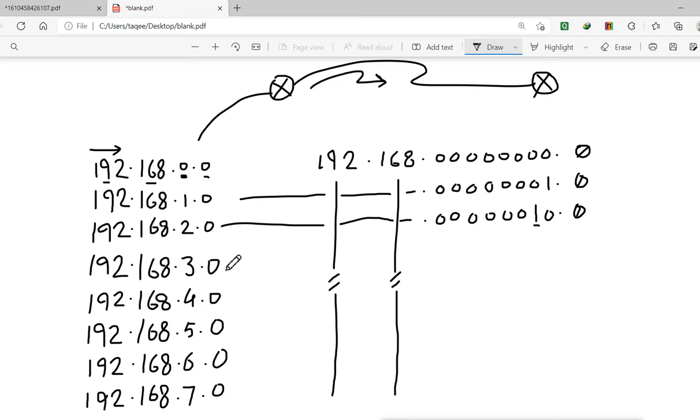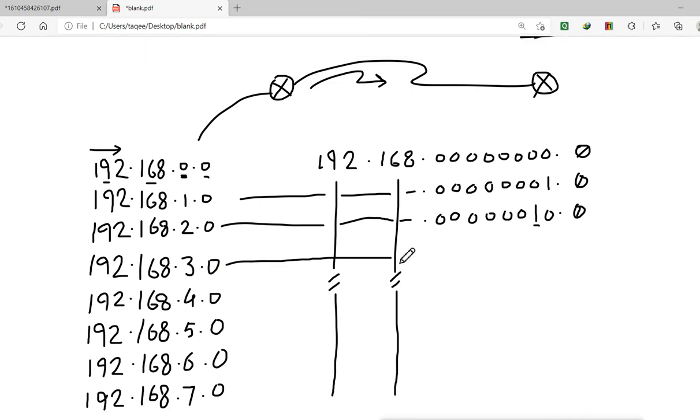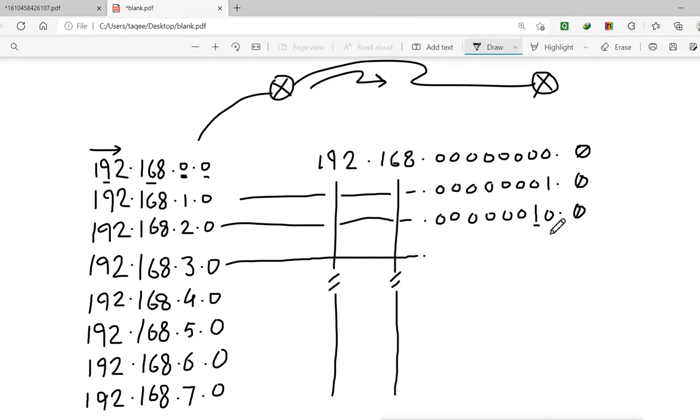Now in this network, we have 3. 3 means these 2 bits are on, 1 and 2 plus 3. So the first 2 bits are on and all the other bits are off. So we can say 1, 2, 3, 4, 5, 6, this 7th one is on, and this first one is on, and here we have all zeros. So these 2 bits on, that means 1 plus 2, we have 3 here.